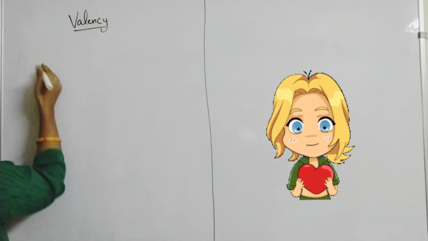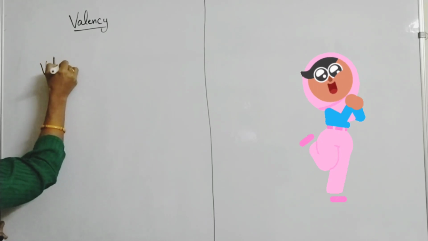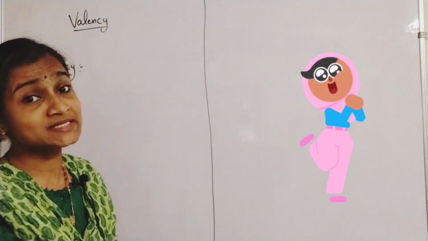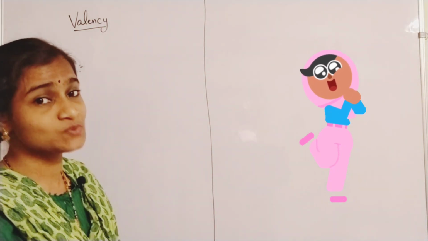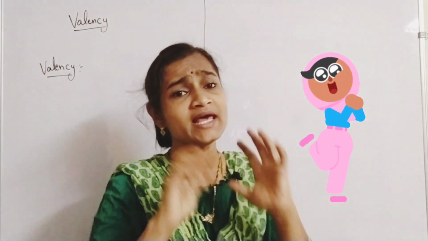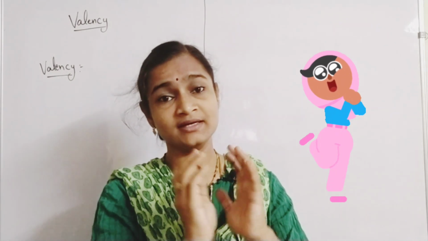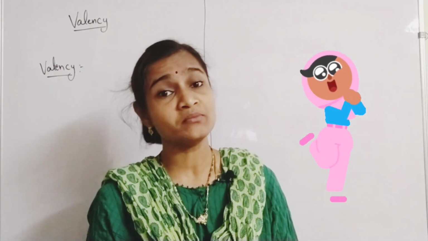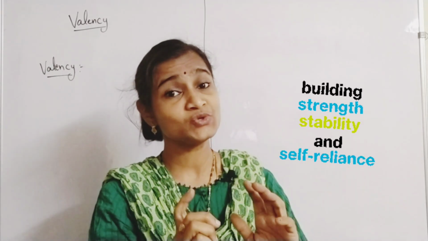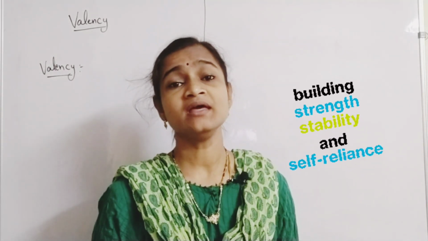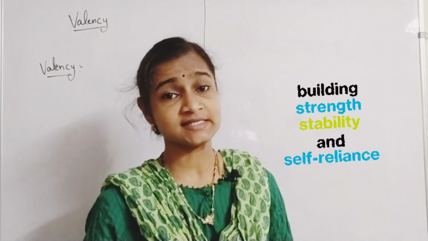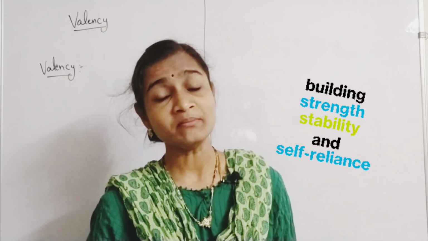So valency, you all know, is defined as the combining capacity of elements. All the elements combine with each other to form compounds. Why do they combine with each other to form compounds? Just to acquire stability. To acquire stability like that of their nearest inert gases, elements combine to form compounds.